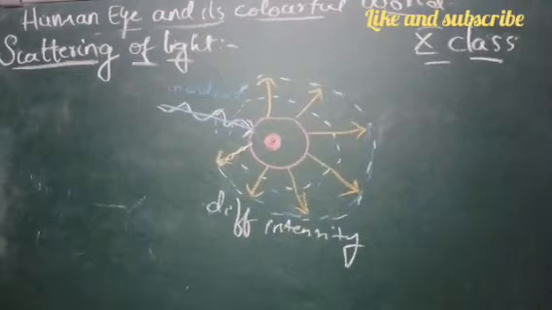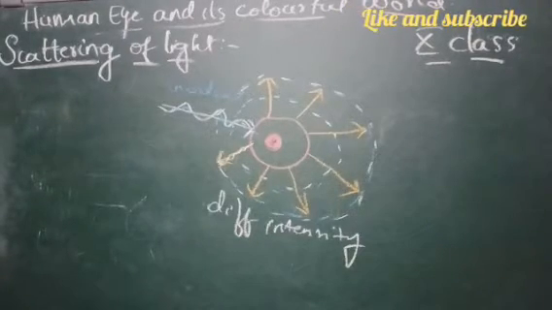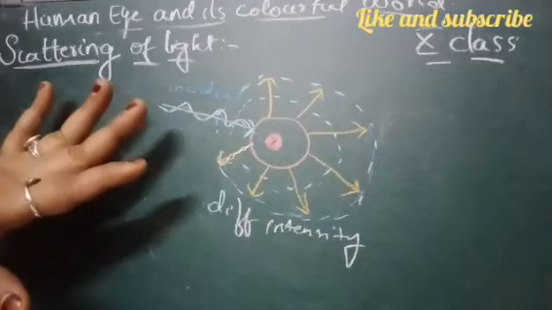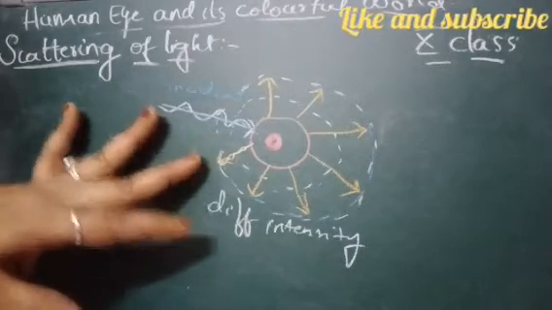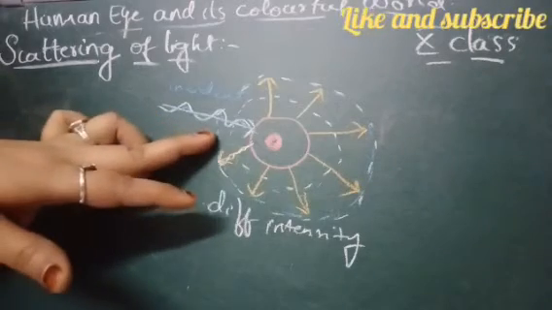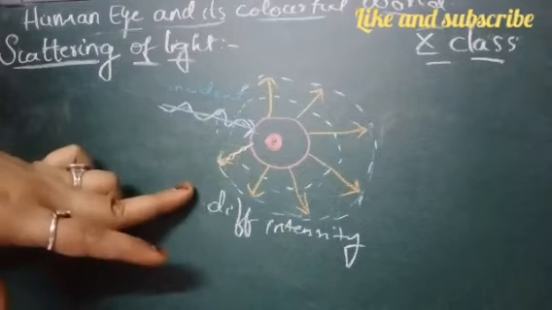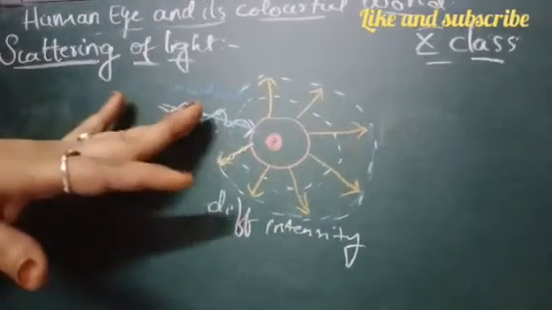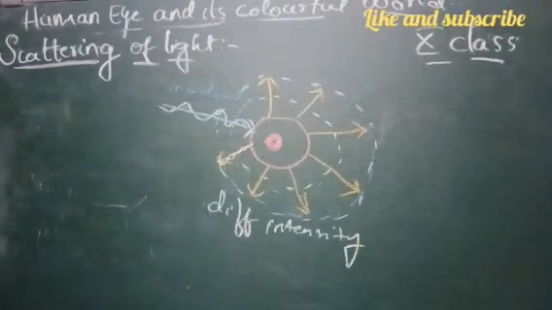Now, if we consider the free atom or the free molecule somewhere in space, and light of a certain frequency falls on the atom, this atom or molecule responds to the light whenever the size of the atom or molecule is comparable to the wavelength of the light.